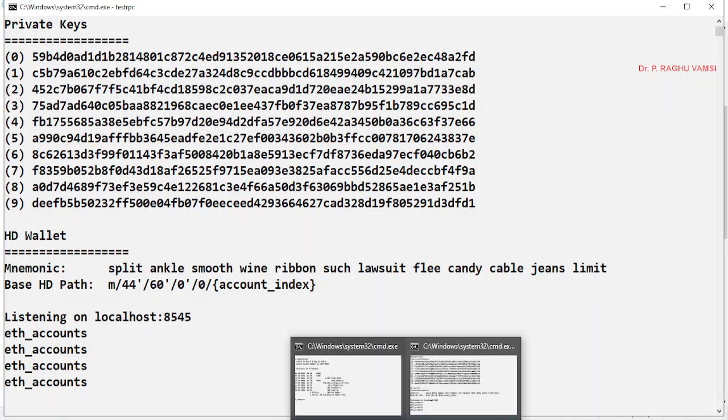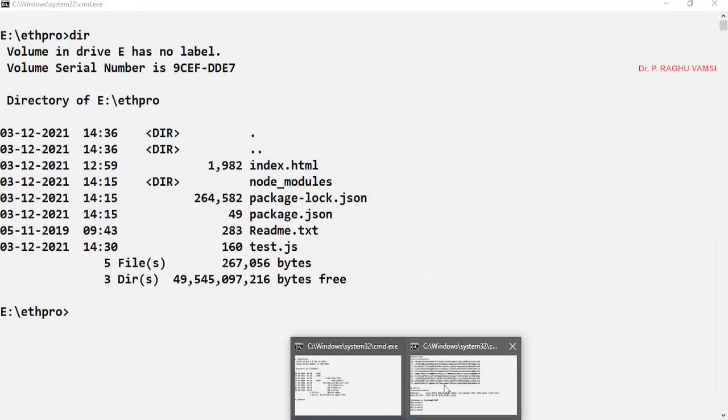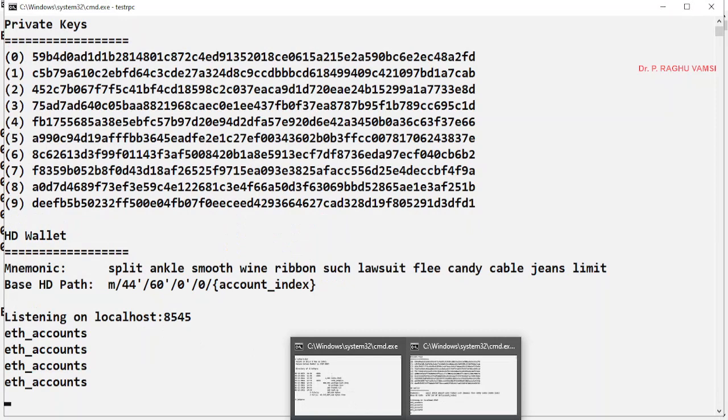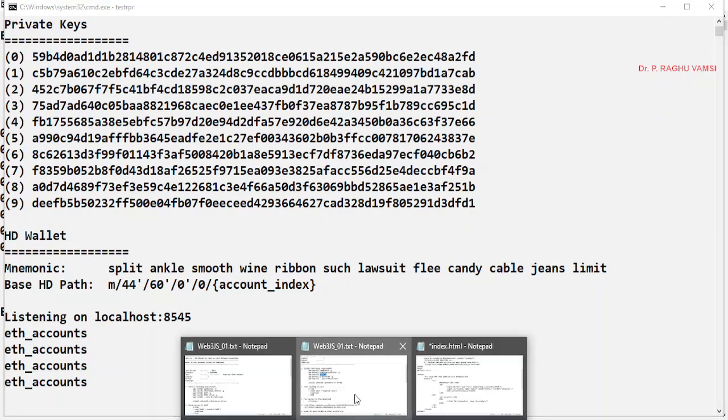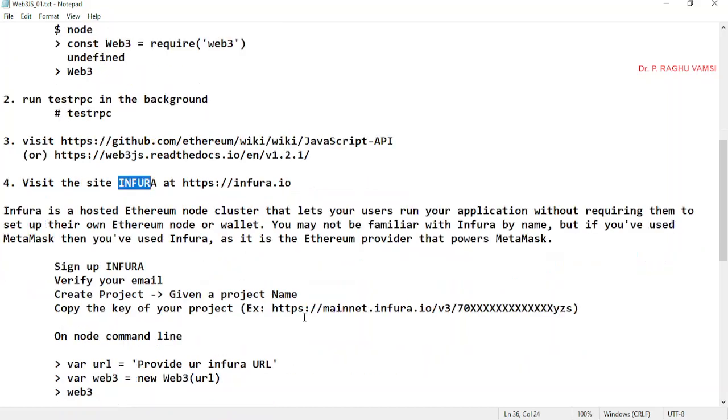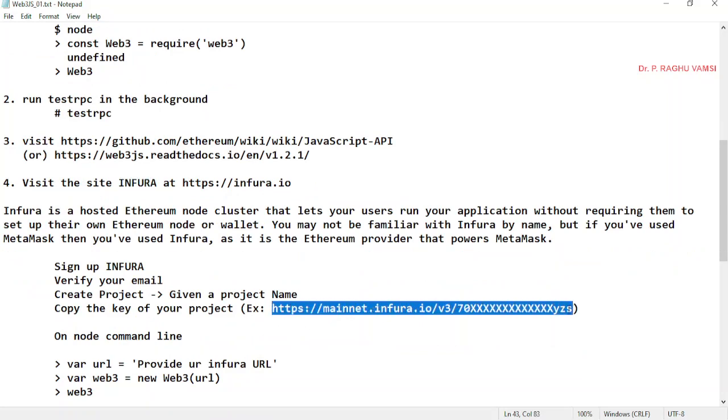You can also give any other URL provided by your private blockchain network or any other thing. As we have seen in Web3.js, you can also configure a site like Infura. From Infura you can create one private network and provide Infura's path. This is the Infura's path, for example.